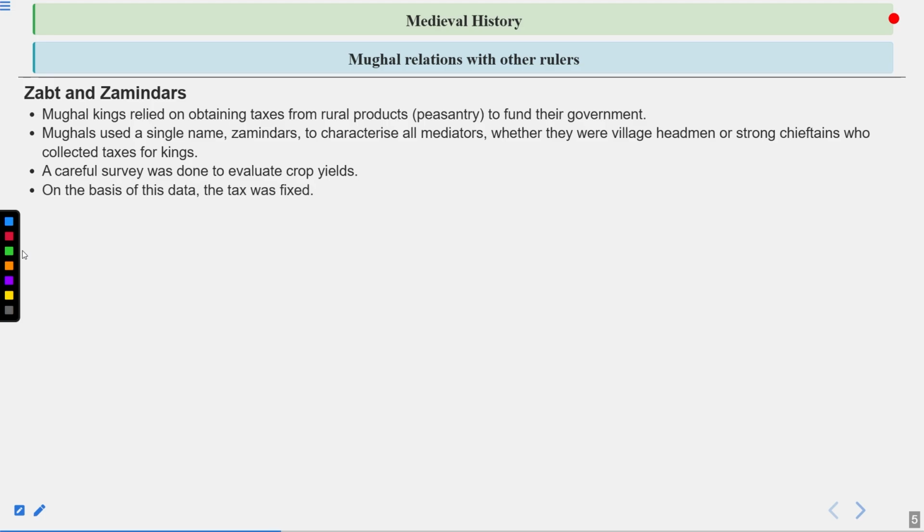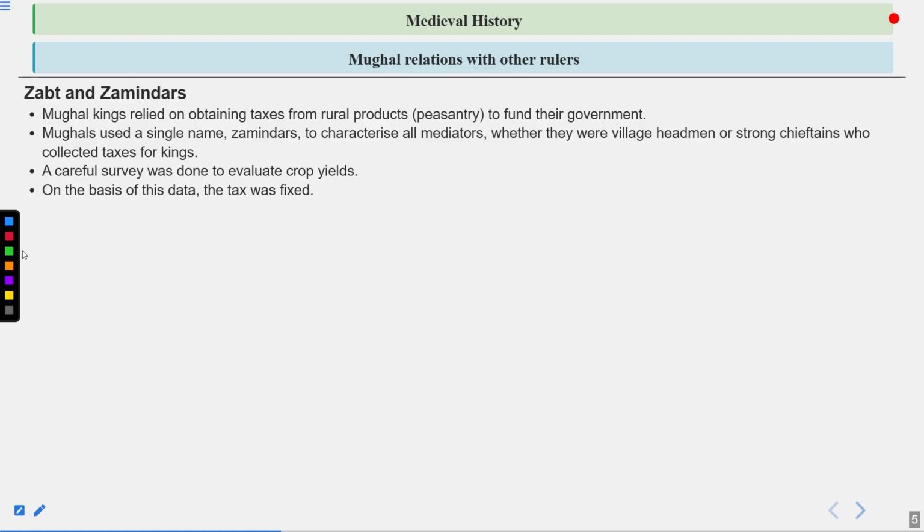On the basis of this data, the tax was fixed. So, let's say there is a land that is named X, and that has a total area. Now, in this area, they will examine what quantity was cultivated for the last 5 years or last 10 years, and what is the quality of the soil, and all these things will be evaluated. And on the basis of that, the taxes will be implemented.